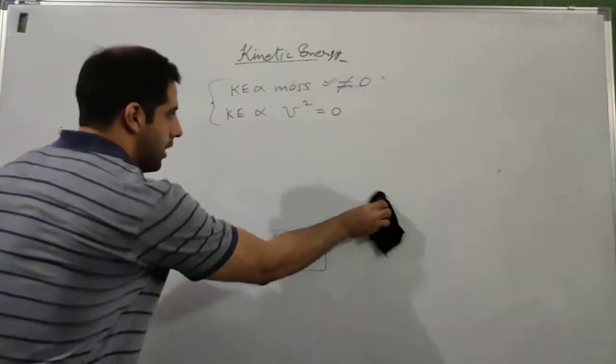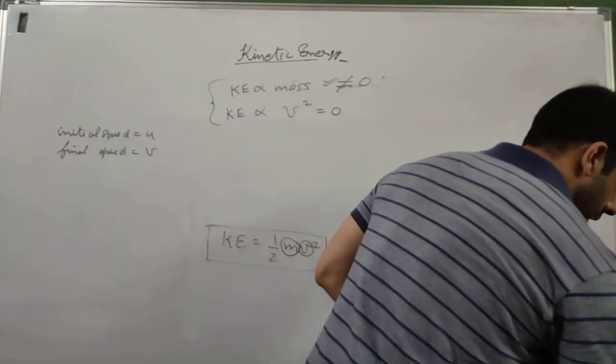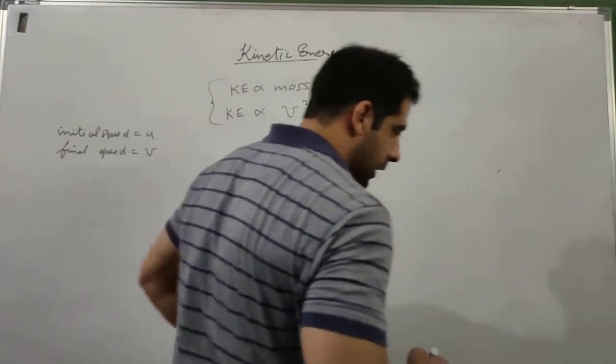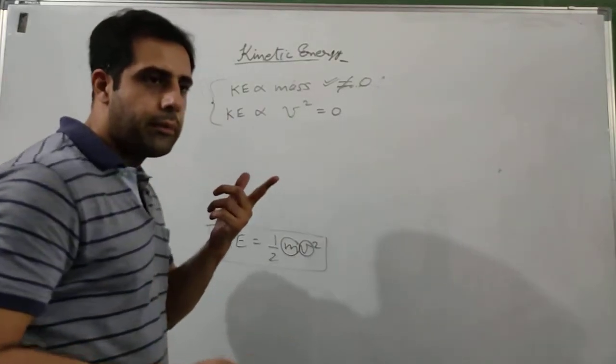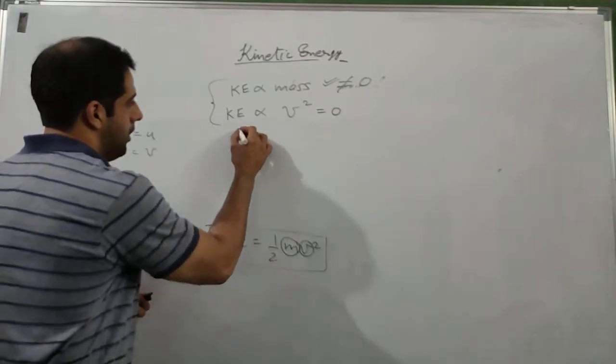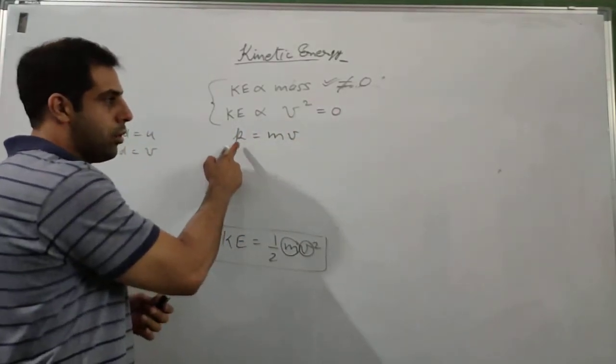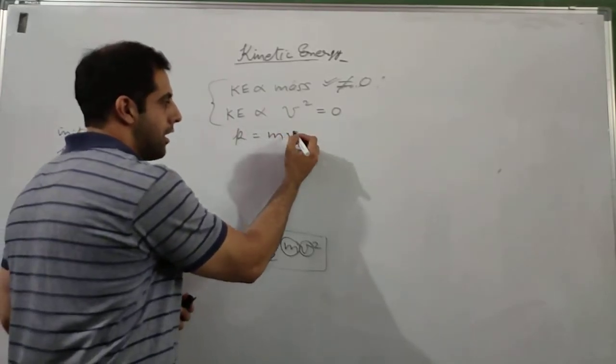Also we have another formula. I'll just write it here. A relation between kinetic energy and momentum. Now if you remember, in one of the previous videos we studied momentum. Momentum was equal to mass into velocity.